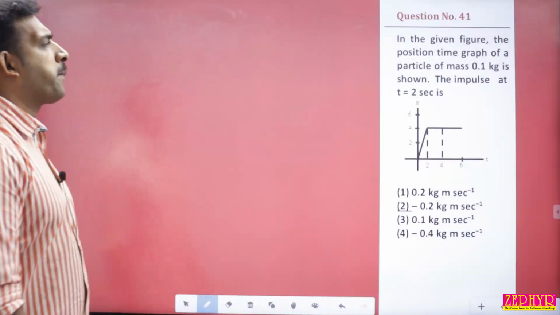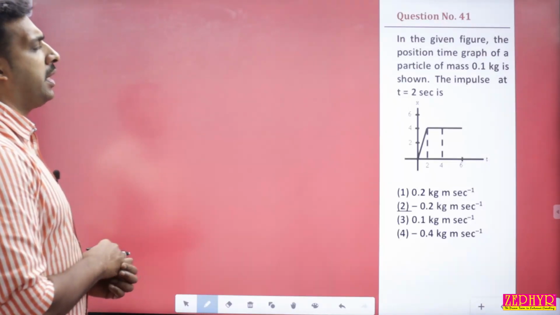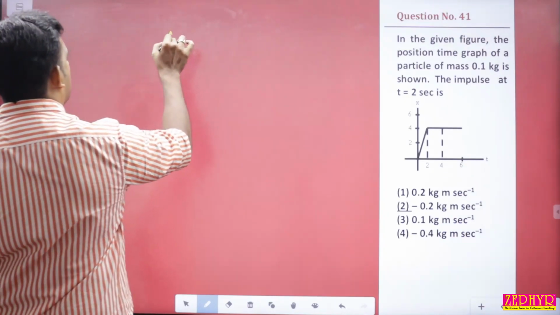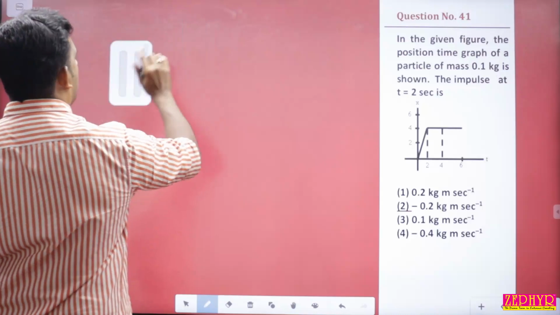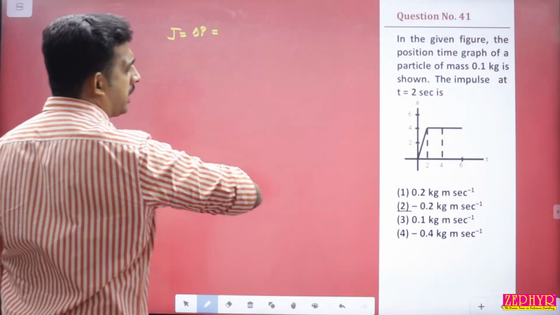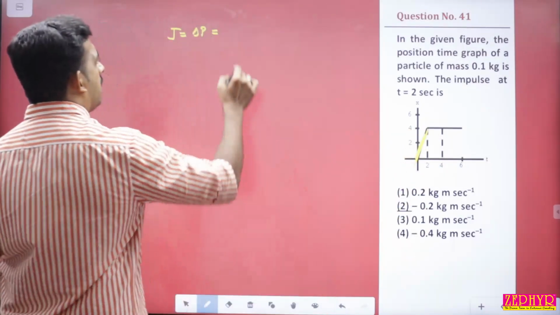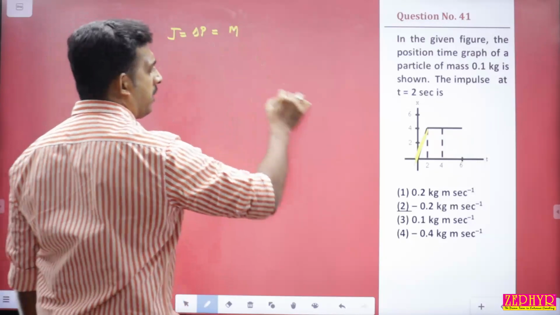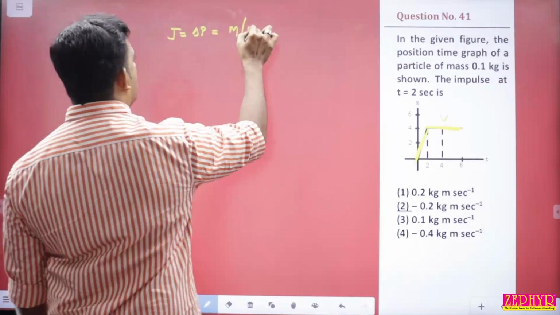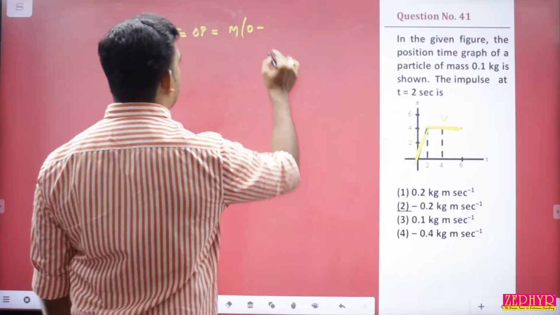Question number 41. In the given figure, the position time graph of a particle of mass 0.1 kilogram is shown. The impulse at t equal 2 seconds will be equal to, what is the impulse at t equal 2 seconds? Impulse at t equal 2 seconds is equal to change in momentum ആണ്. മൊമെൻറ്റത്തിന് ചേഞ്ച് എടുക്കുമ്പോൾ നമുക്ക് ആ 2 സെക്കൻഡ് തൊട്ട് താഴെ നിൽക്കുന്ന വെലോസിറ്റി എടുക്കണം, മുകളിൽ നിൽക്കുന്ന വെലോസിറ്റി എടുക്കണം. ഈ തന്നിരിക്കുന്ന ഗ്രാഫിൻ്റെ സ്ലോപ്പാണ് വെലോസിറ്റി എന്ന് പറയുന്നത്. അപ്പോൾ it is equal to initial velocity, final velocity ഇതല്ലേ, 2 സെക്കൻഡ് കഴിഞ്ഞിരിക്കുന്നതാണ് V എന്ന് എടുക്കാം. ആ വെലോസിറ്റി വാല്യൂ 0 ആണ്. അപ്പോൾ M × 0 മൈനസ് initial velocity, slope എടുക്കുക 4 - 0/2 - 0 will be getting 2.